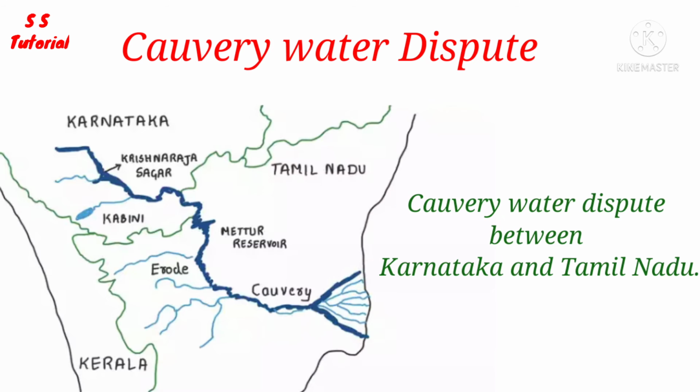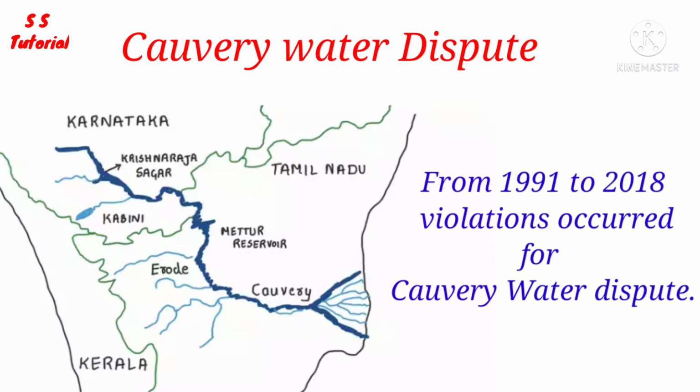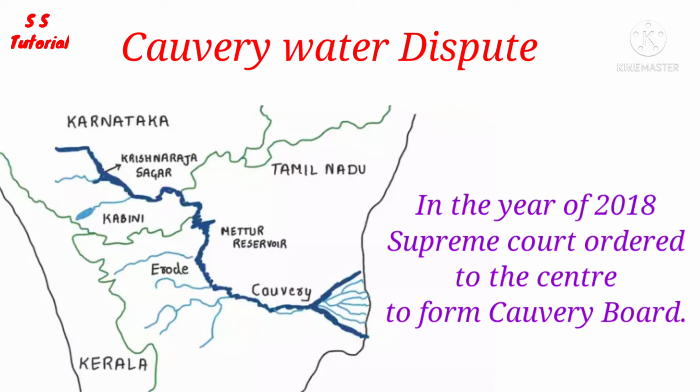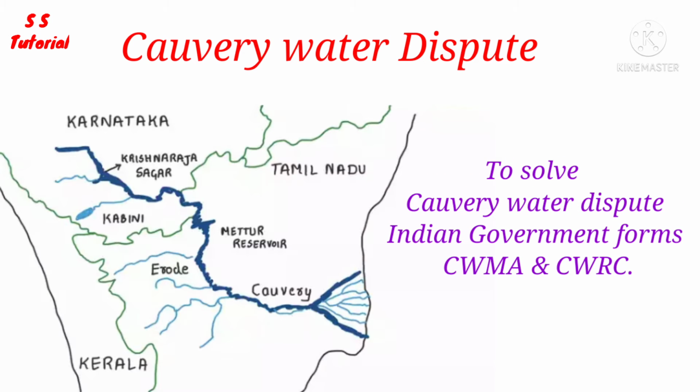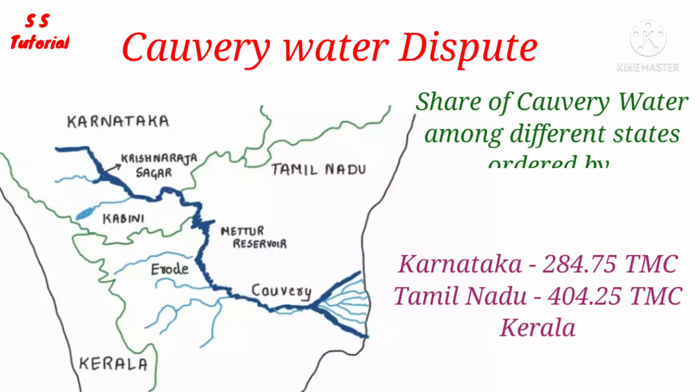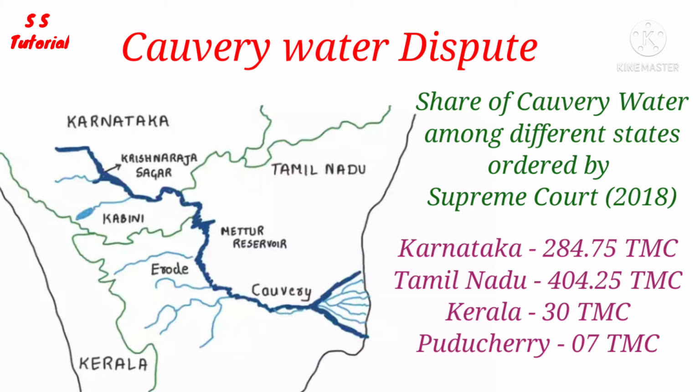The Kaveri water dispute between Tamil Nadu and Karnataka is one of the biggest water disputes for the nation. From the year 1991, violence started due to the dispute. After many years of protest and violence, in the year 2018, the Supreme Court ordered to form the Kaveri board and solve the water sharing problem between Tamil Nadu and Karnataka. For solving the Kaveri water dispute, the Indian government constituted a Kaveri Water Management Authority and Kaveri Water Regulation Committee. As per an order by the Supreme Court, 284.75 thousand million cubic feet of water will go to Karnataka and 404.25 thousand million cubic feet of water will go to Tamil Nadu.